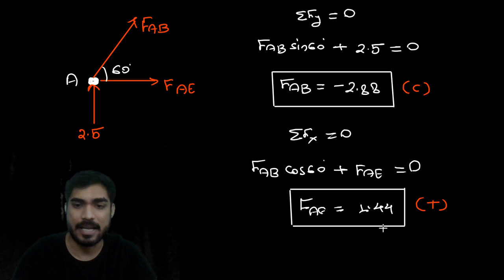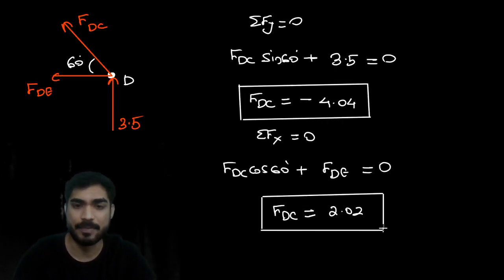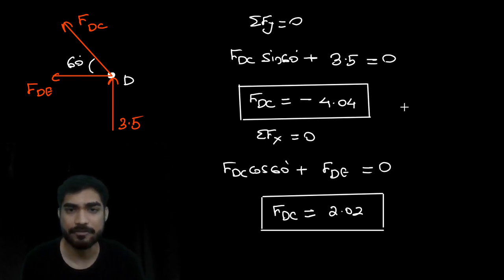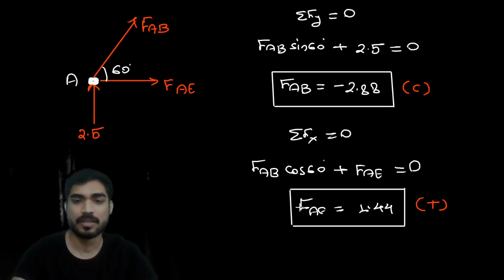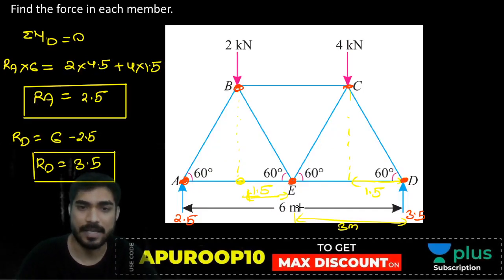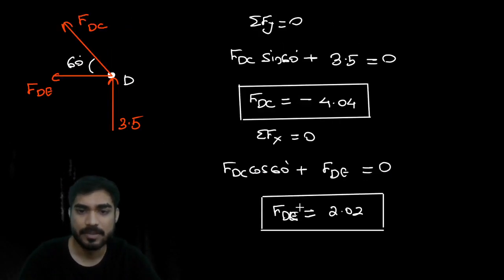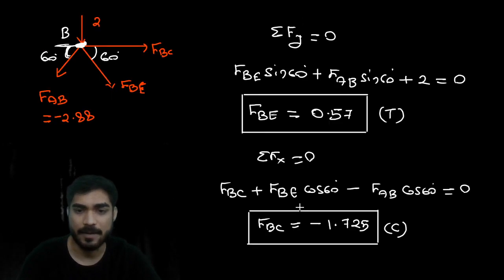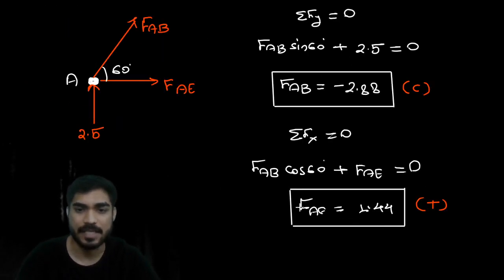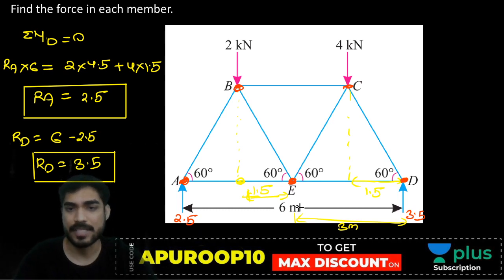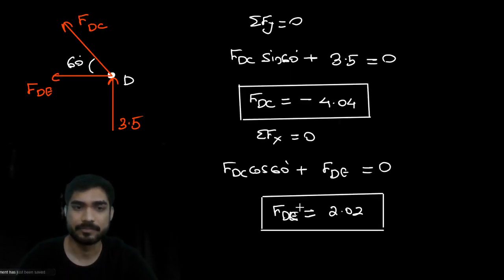So we have calculated AB, AE, CD, BE, BC. This is FDE. So my friend, the only force that is remaining is FCE. FCE has not been calculated. So for FCE, what do you need to do? Take joint C, and FCE will come out.